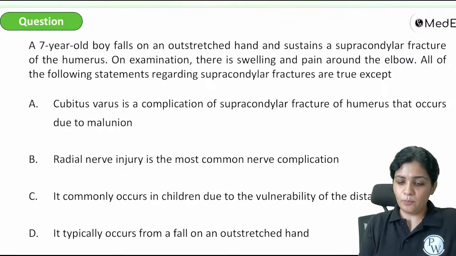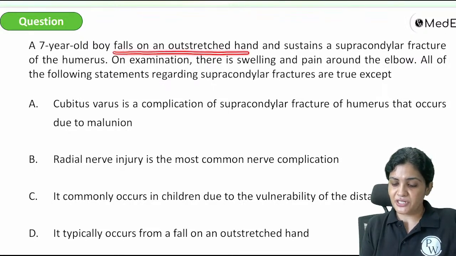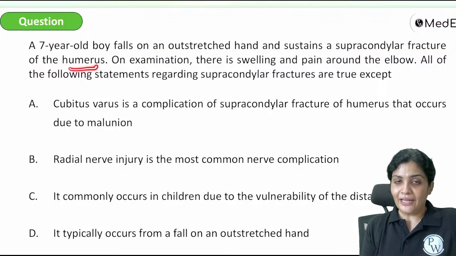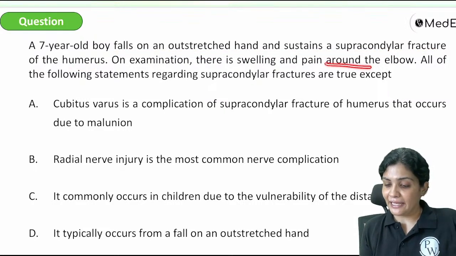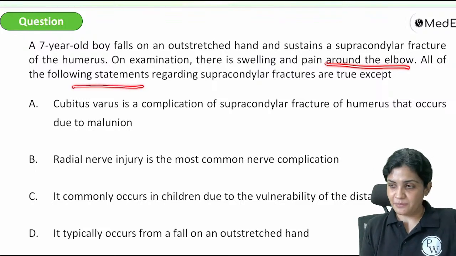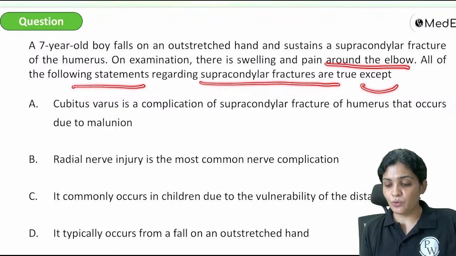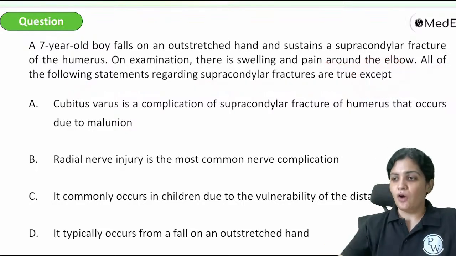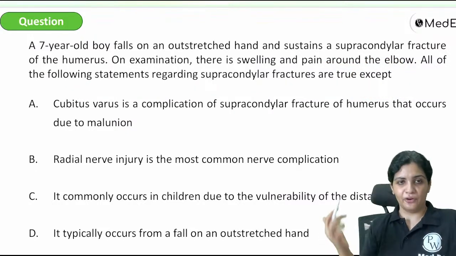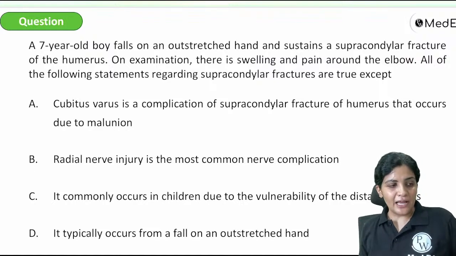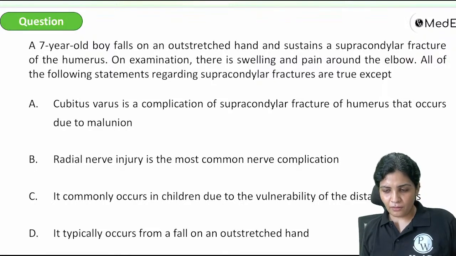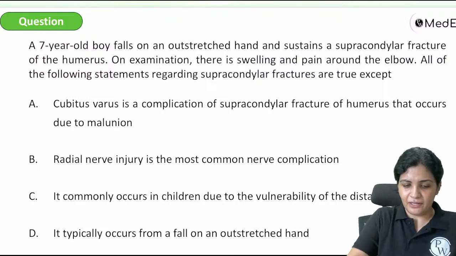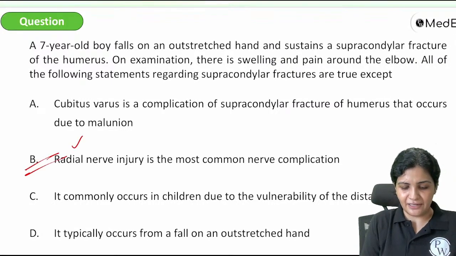A 7-year-old boy falls on an outstretched hand and sustained a supracondylar fracture of the humerus. On examination, there is swelling and pain around the elbow. All of the following statements regarding supracondylar fractures are true except. So please be careful about such words as except, or which of the following is only true, which of the following is false, like that. Okay. So now, very good, everybody has answered it quickly. So the answer is radial nerve injury.